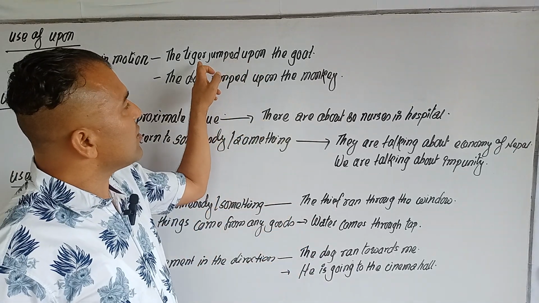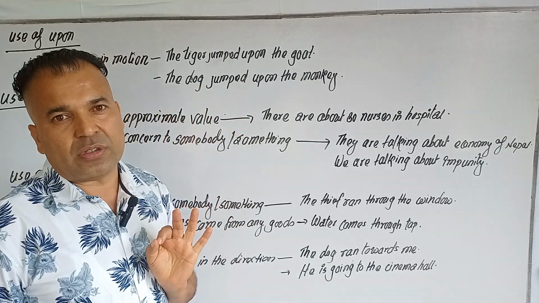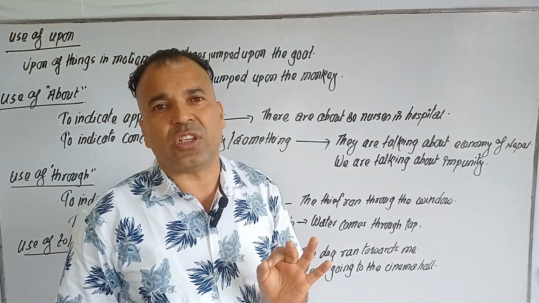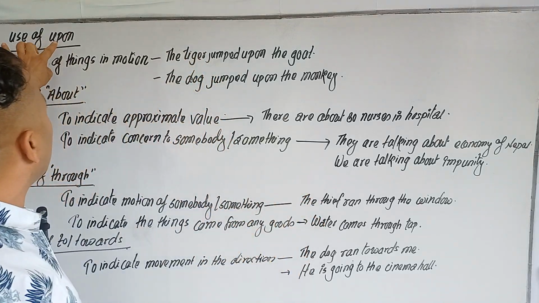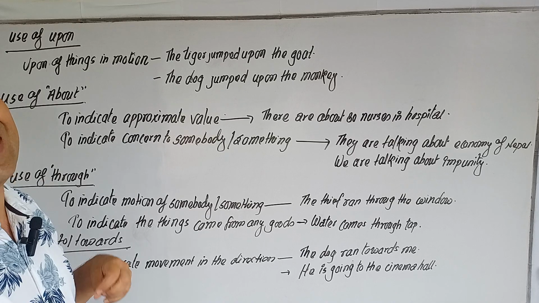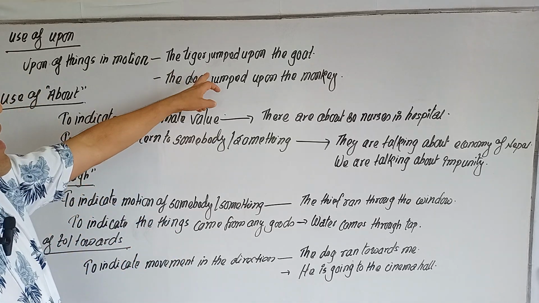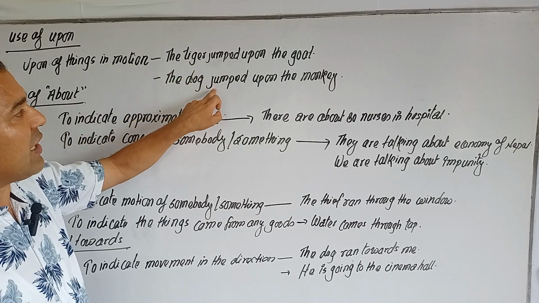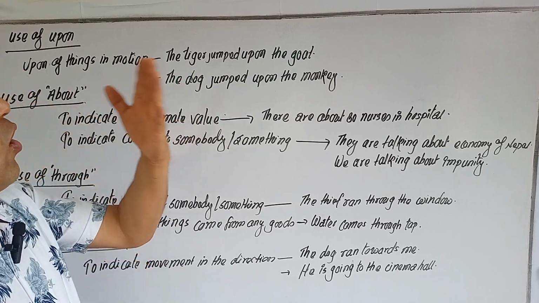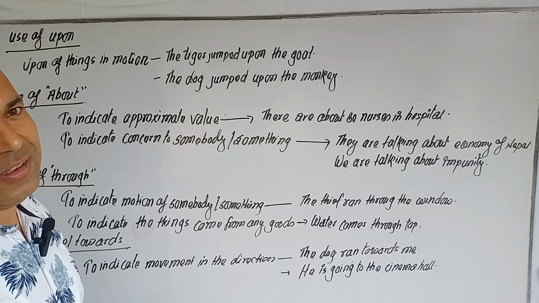This means the tiger is in motion and the dog is also in motion. Alright. In this condition, we have to use upon. So upon is for things in motion. Any things or animals in motion, the tiger is in motion and the dog is in motion. That's why jumped upon: the motion indicates the motion.